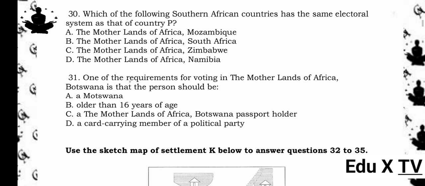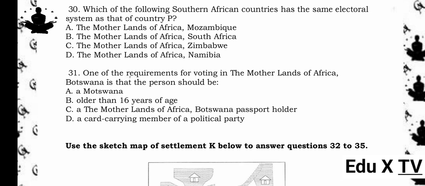30. Which of the following Southern African countries has the same electoral system as that of country P? A. Mozambique. B. South Africa. C. Zimbabwe. D. Namibia. The answer is C. Zimbabwe. Reason being, Zimbabwe uses first past the post for parliamentary elections, the same as country P.